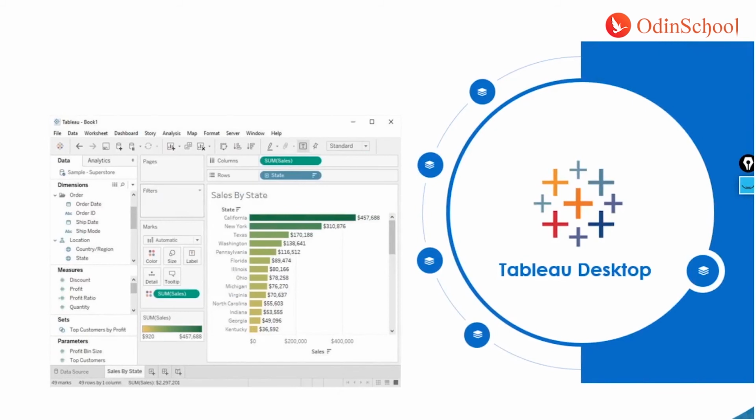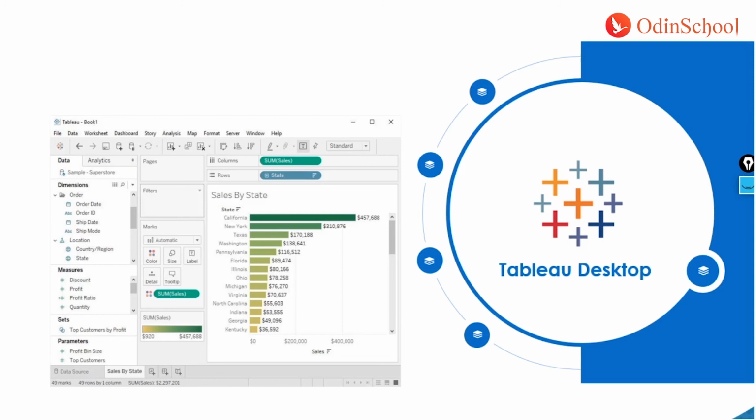So the first tool is Tableau Desktop. This is a place where you are going to spend nearly 80% of your time as a Tableau developer. It's a local exe tool which you are going to install on your local machine, and the installation is quite simple. We are going to see it in the next few minutes.